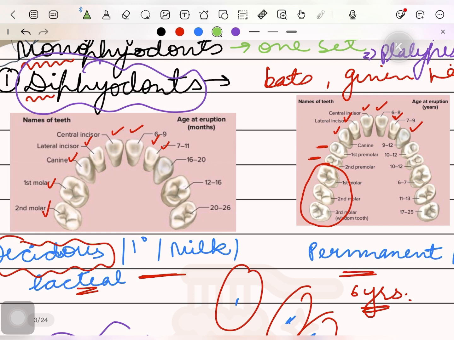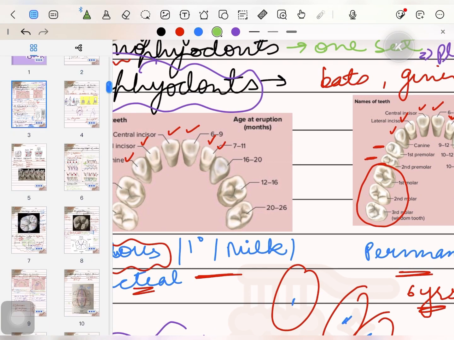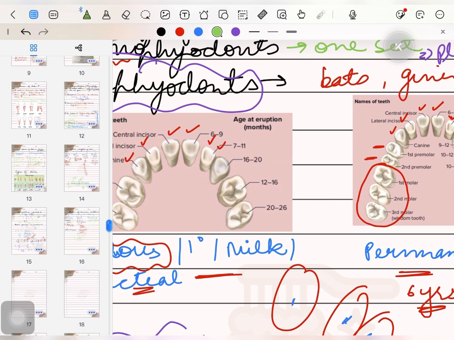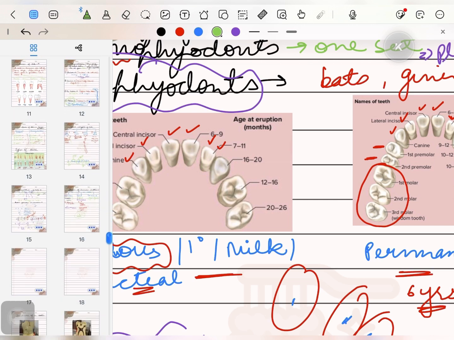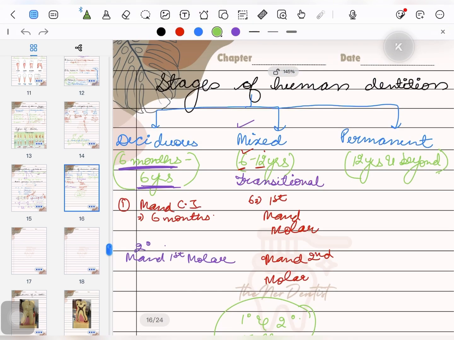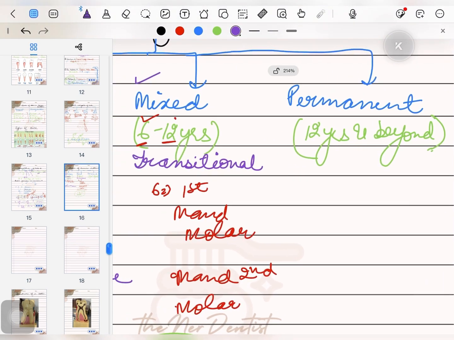And during this mixed dentition period, significant changes take place. That is the significant growth of the jaws and replacement of the 20 primary teeth by the permanent teeth. The third dentition period is the permanent dentition period.